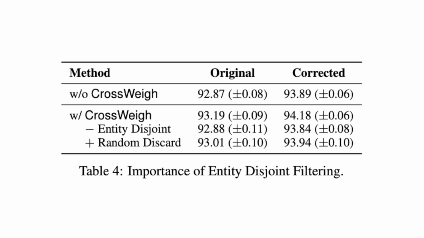In order to assess the importance of the entity disjoint filtering, the paper has conducted a small ablation study to see the performance difference. As you can see here, without the entity disjoint filtering, the F1 score seems to be lower than the CrossWeigh score, showcasing the importance of the entity disjoint filtering in reducing overfitting risks in estimating the mistakes. Lastly, they also compare the entity disjoint method with the random discard methodology. And here, as you can see, CrossWeigh still outperforms the random discard method. And that's it for today's video.